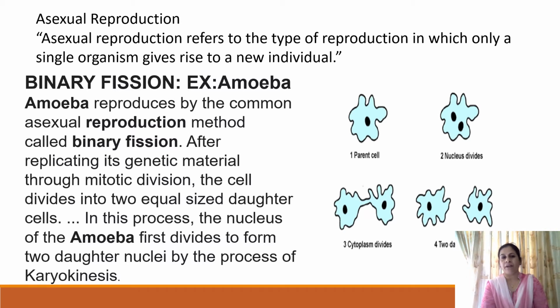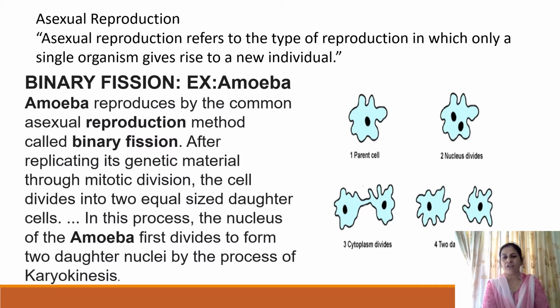One example of asexual reproduction in lower plants is binary fission. Binary means two. So when a single parent cell produces two daughter cells, it is known as binary fission. It is a common type of asexual reproduction, commonly observed in an example called amoeba.